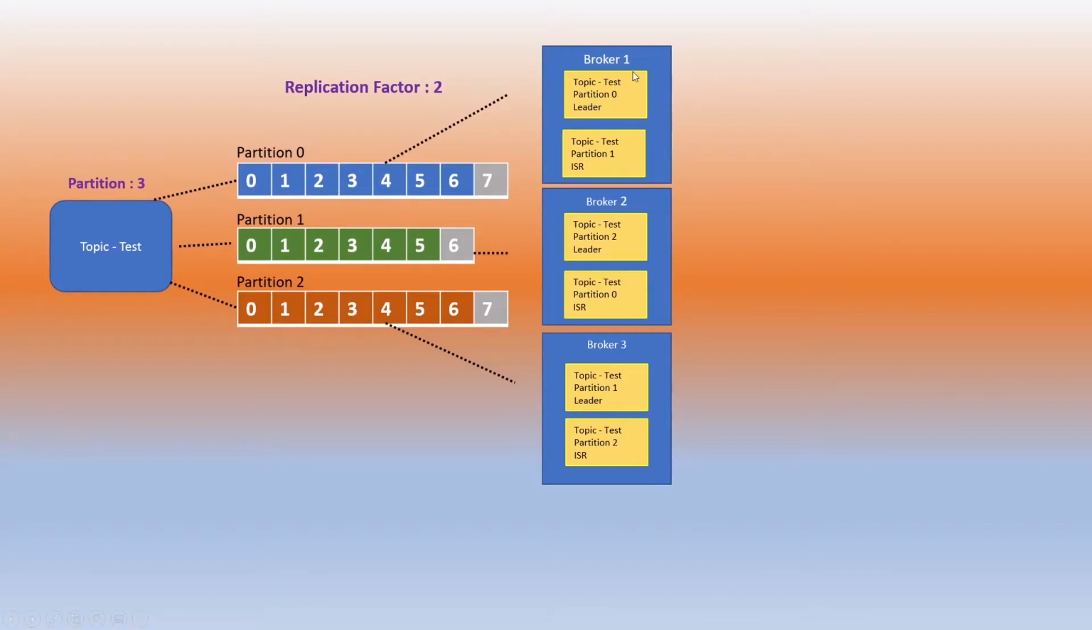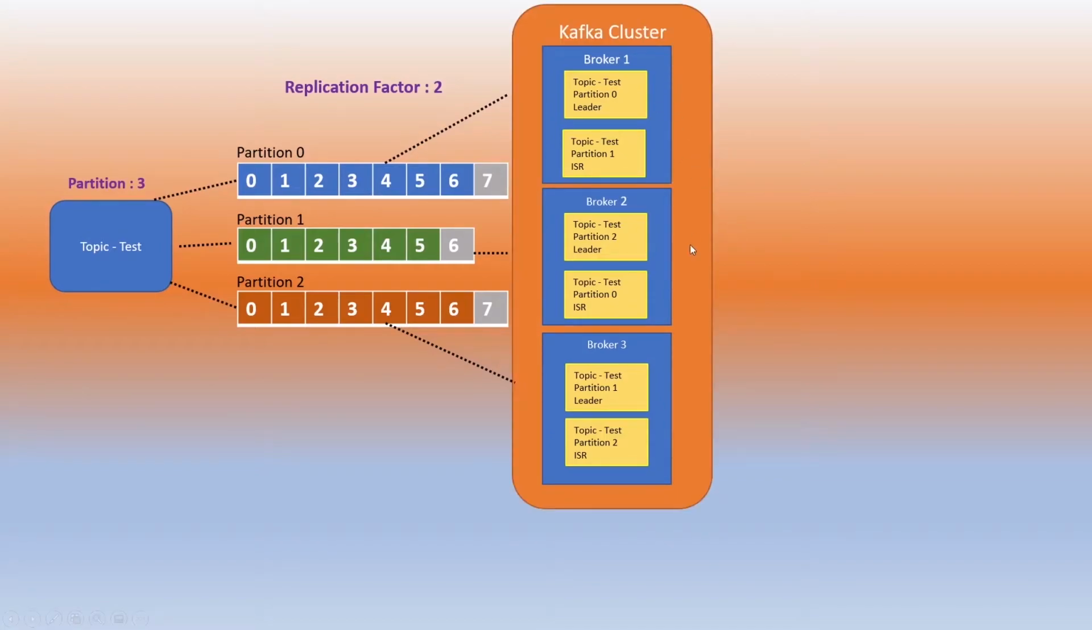Let's consider that you have the leader for partition 0 and the in-sync replica for partition 0 on the same broker, that is broker 1. And if broker 1 goes down, you lose the entire partition 0, because both your leader and in-sync replica were on the same broker. That is why you should never have a leader and in-sync replica for a particular partition on the same broker. All these brokers, that is broker 1, 2, 3, are part of a Kafka cluster.